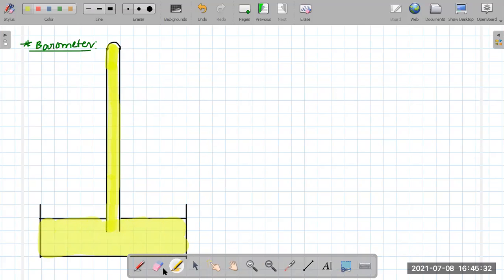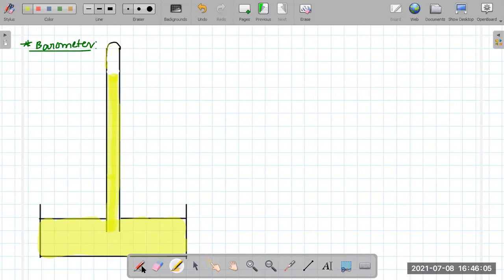Mercury doesn't look yellow; here, just for representation purposes, I'm choosing this color. Now, what must happen? Because of the weight, because of gravity, some of the mercury must fall from this. Let's say some of the mercury fell, so the level dropped.